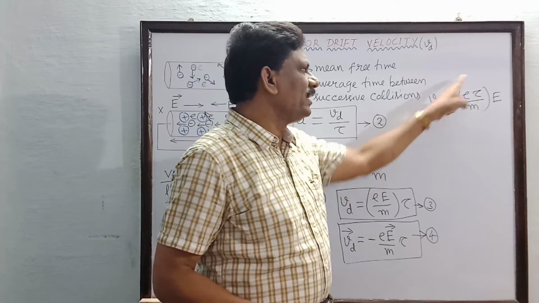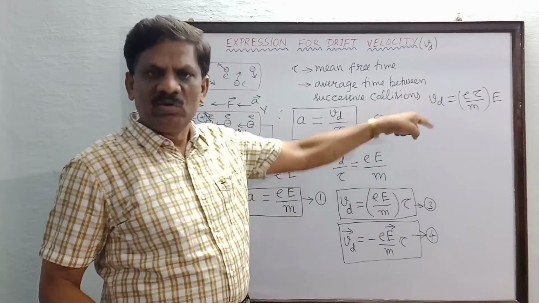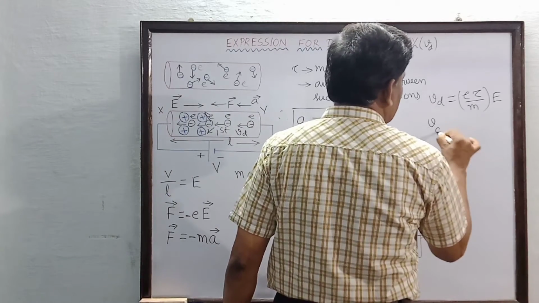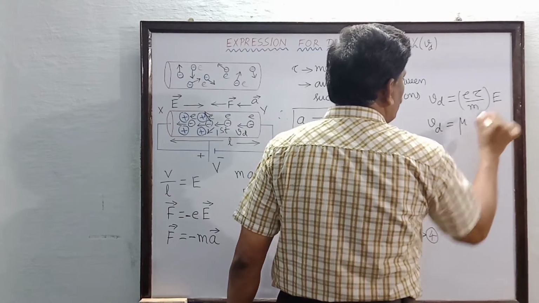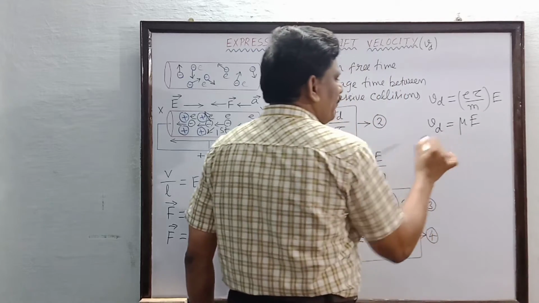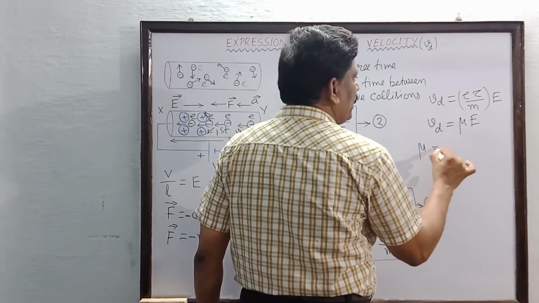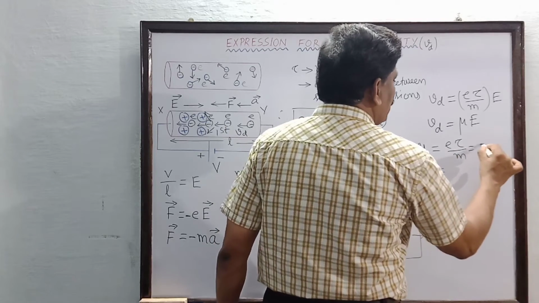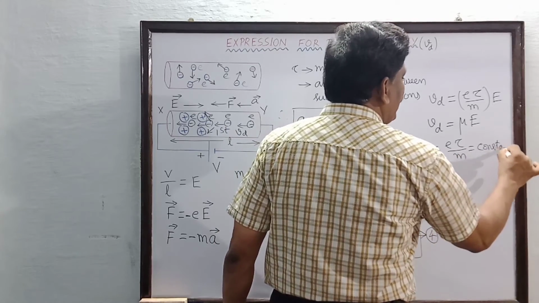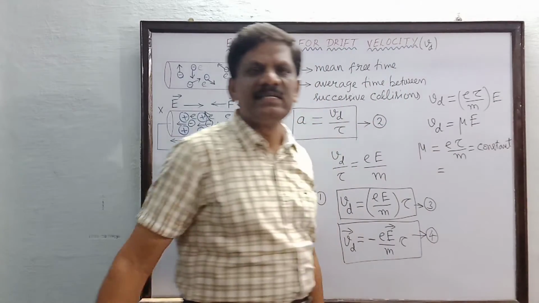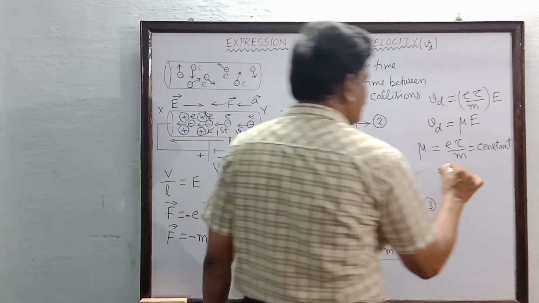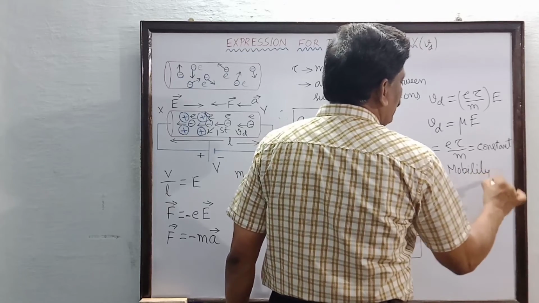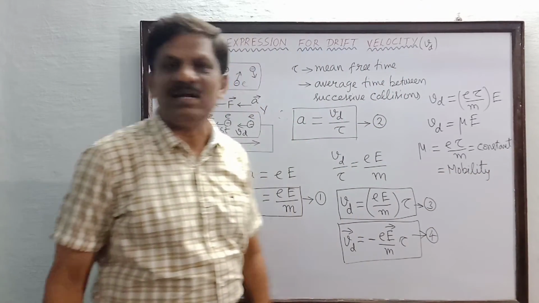So the bracketed quantity e tau by m must be another constant, which I express by the symbol mu, where mu is equal to e tau by m. This constant is named the mobility. This constant mu is called the mobility of the electron.